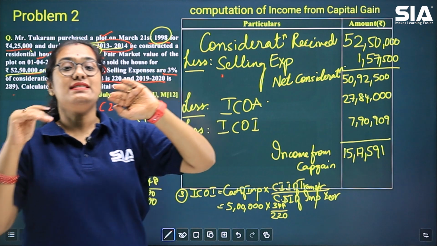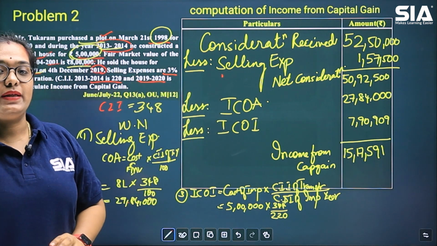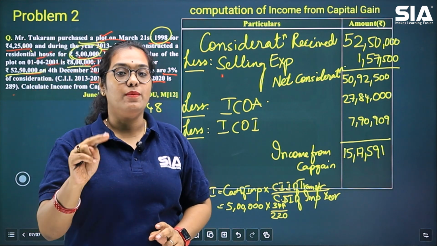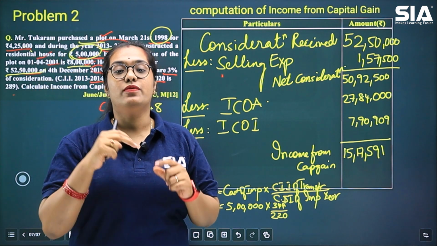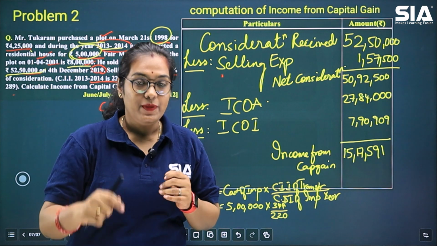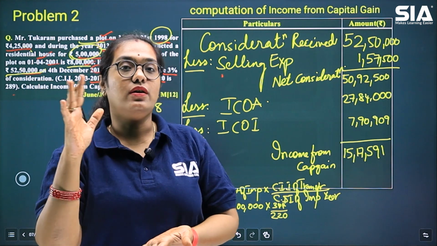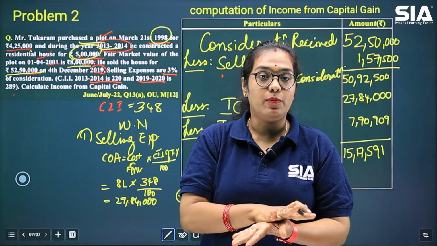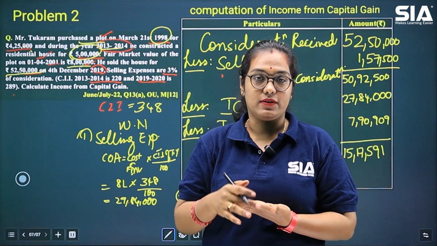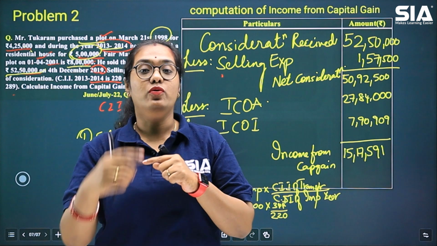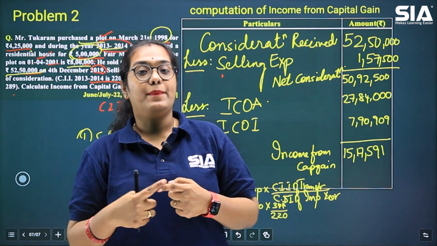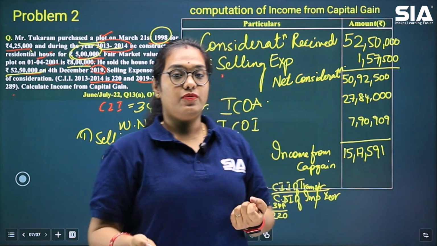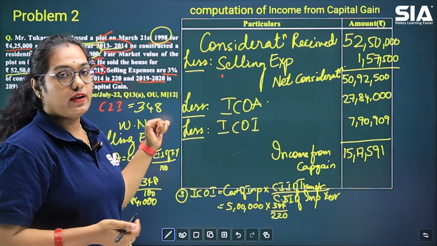On this net consideration, two things are applicable. One, index cost of acquisition. Two, index cost of improvement. Here, index cost of improvement is applicable because the asset which was purchased is a plot, and on this plot a building was constructed. Because there is an improvement in the capital asset, index cost of improvement will also be considered.